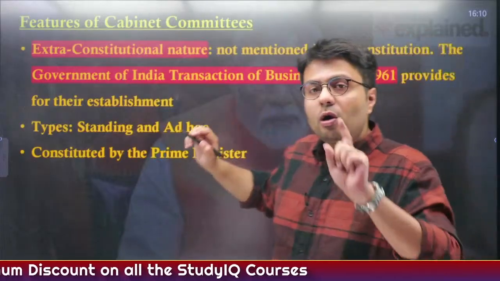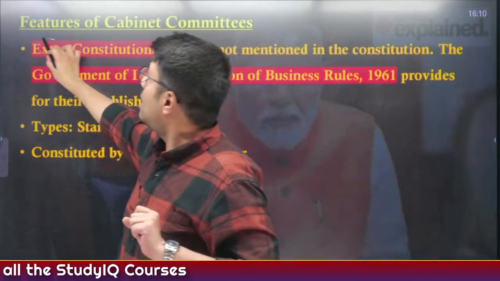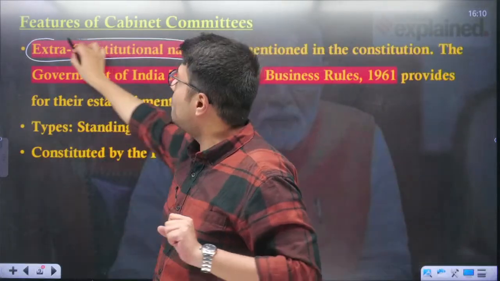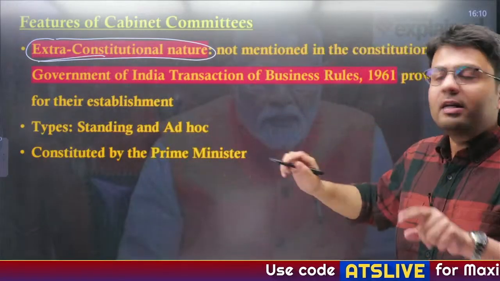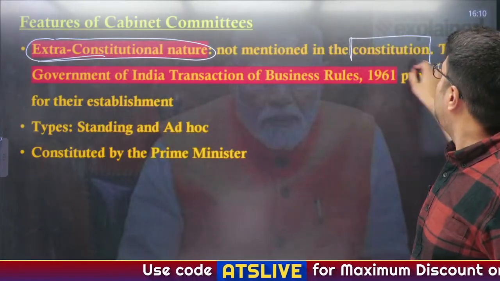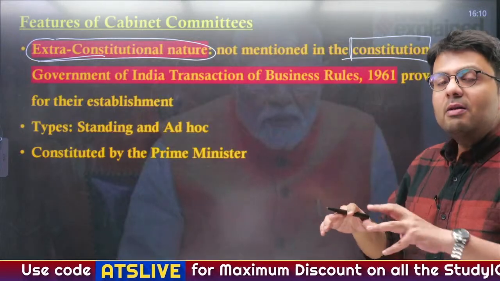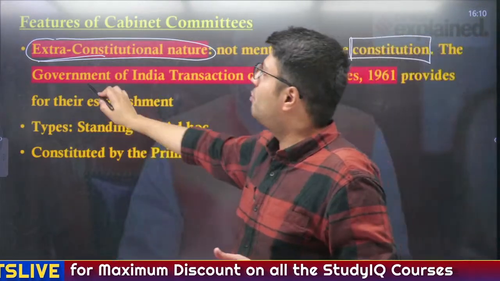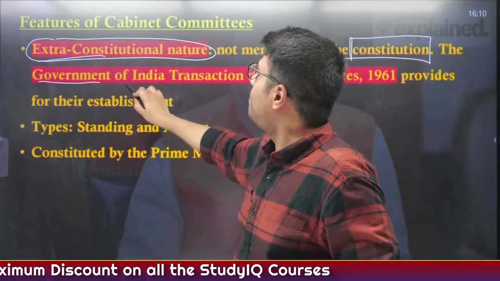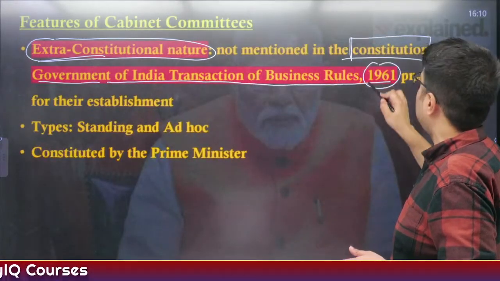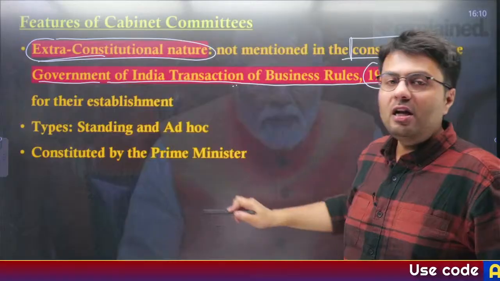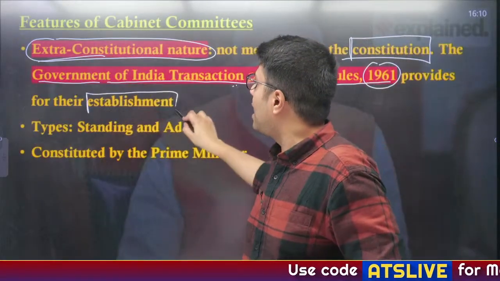So these are not constitutional in nature. These are what are known as extra-constitutional in nature. Why am I calling it an extra-constitutional body? Because cabinet committees in general are not mentioned in our Constitution. Rather, their legal basis comes from the Government of India Transaction of Business Rules, 1961. This legislation provides for the establishment of cabinet committees.